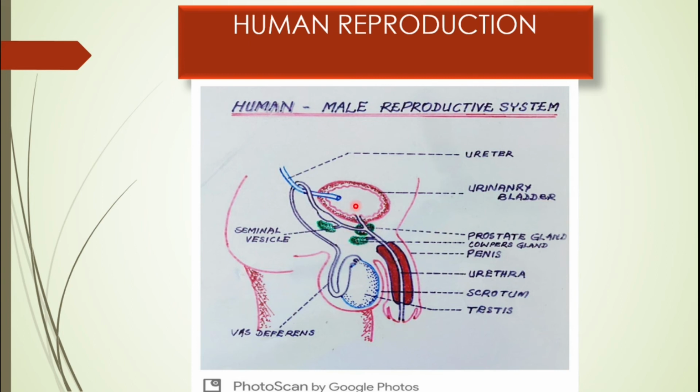Please remember that the urethra is a common tube for both the reproductive system as well as the urinary system. Similarly, the urinogenital aperture is a common opening for both the urinary system as well as the reproductive system. Or in other words, it is through this opening that the urine is released out. It is through the same opening that the sperms are also released out. So this is the structure of the male reproductive system.